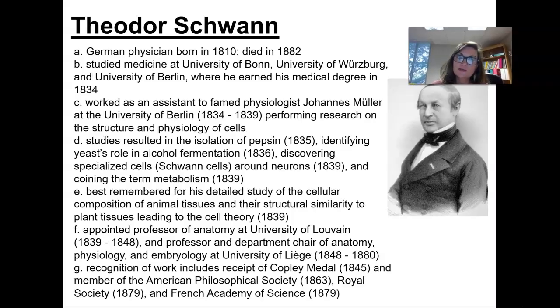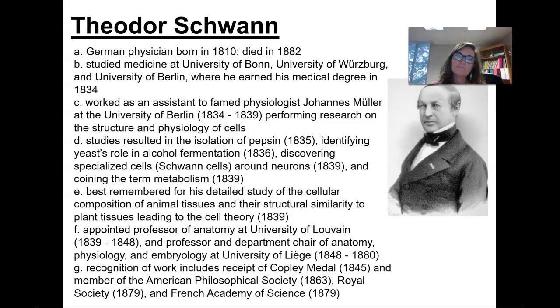cells called Schwann cells. Now, Schwann cells are actually going to be named after him because he is going to find these cells that are going to start to wrap around the axons, and he notices that these cells wrapping around the axons are going to be able to insulate that axon and cause that action potential to travel a lot faster down the axon. So since he discovered it, he is going to be the one that we named this cell after. And so these are going to be named in 1839. And then he's going to also coin the term metabolism in 1839 as well.